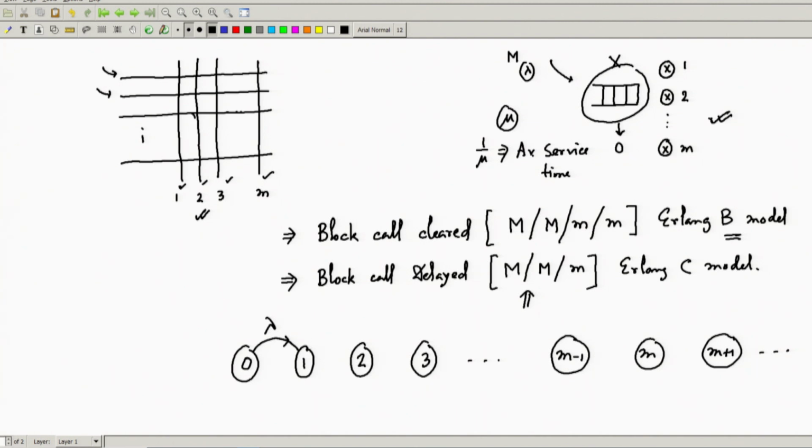From 1, what will be the arrival rate of the next customer? That also is lambda, because with arrival rate lambda only the arrival happens, irrespective of how many customers are inside the system, because there is an infinite customer base outside. From there, whether 1 or 2 customers you take inside, it does not matter, there are still an infinite number of customers in the base, and they will still be populating with rate lambda only. So, it happens to be all lambda.